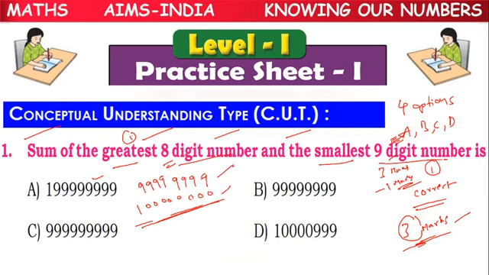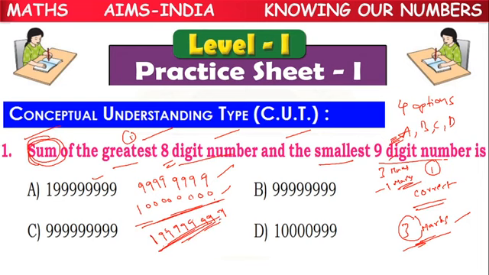This is the greatest 8-digit number, and they are asking us to find their sum. So 9 plus 0 gives 9, and all 8 digits will be the same. Where is the difference? The 9th digit will be 1.